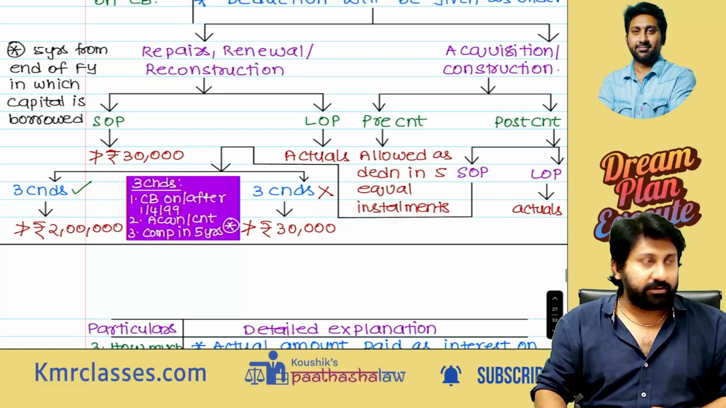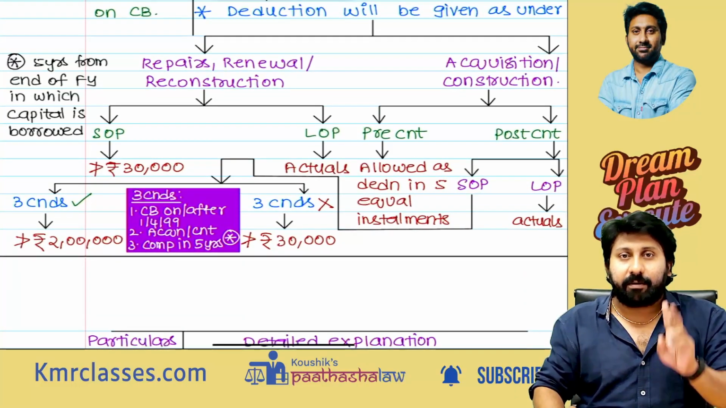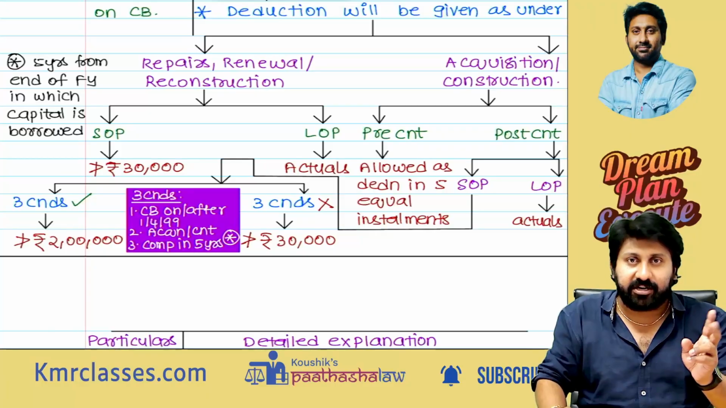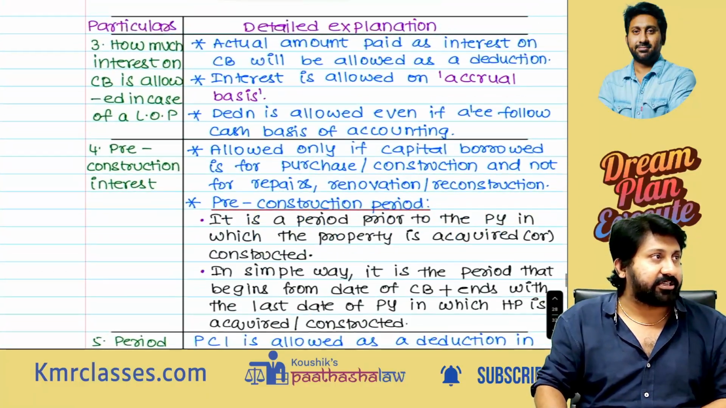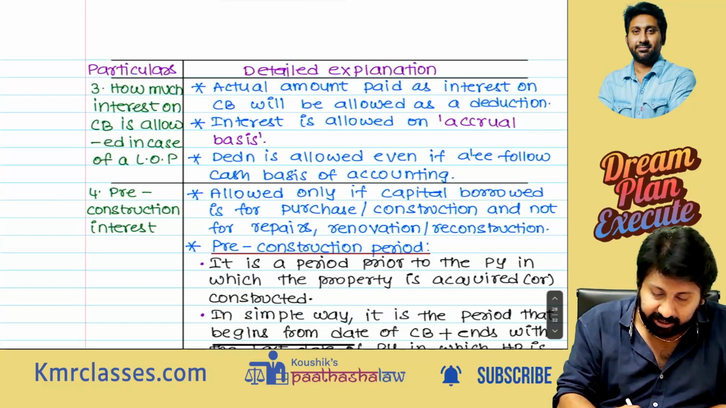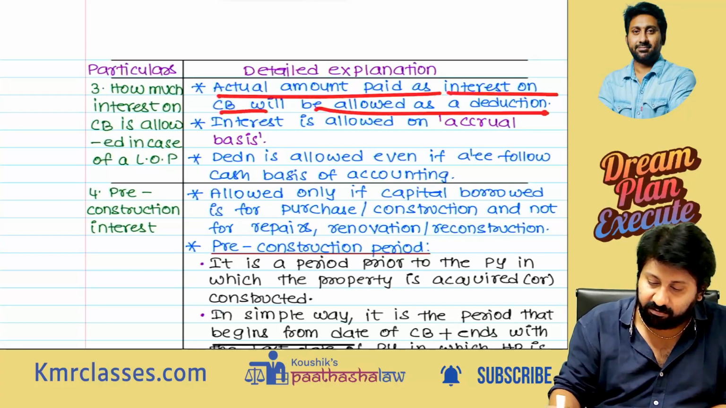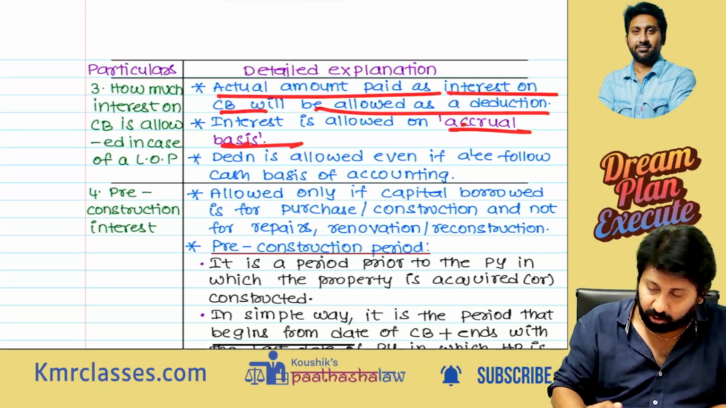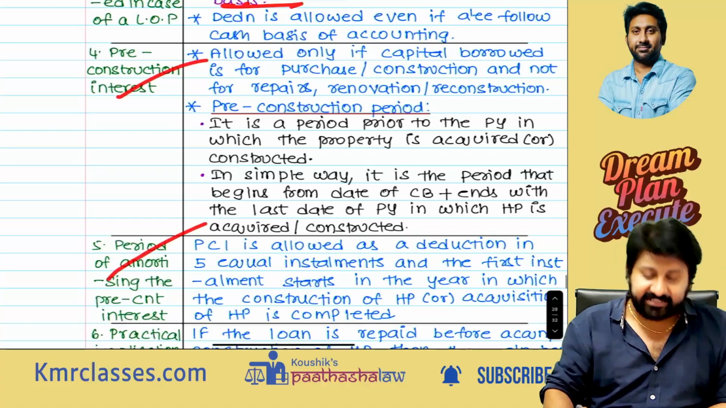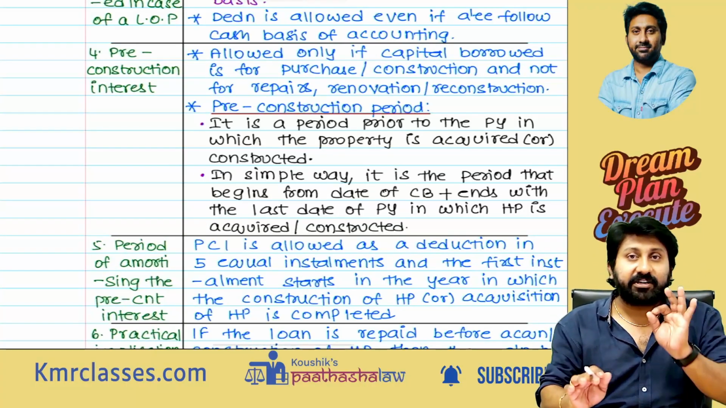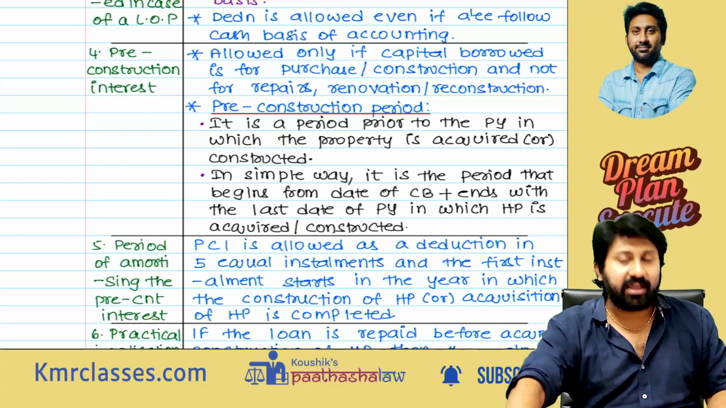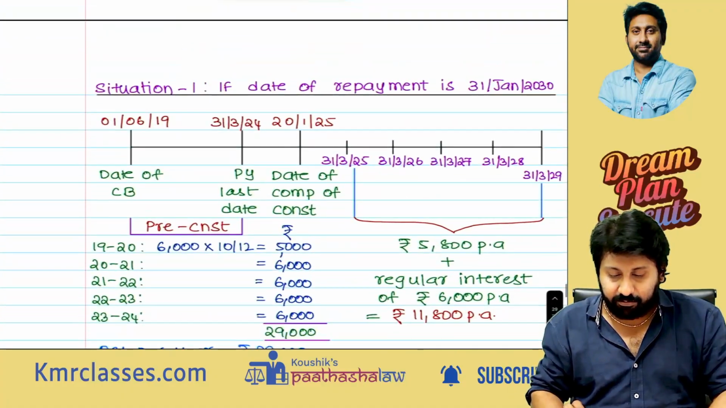So what is the logic here? Self-occupied property, 2 lakh or 30,000 depending on the situation. Let out property, actuals I will allow as a deduction. How much interest on capital borrowed is allowed? The actual amount paid as interest on capital borrowed will be allowed. It will be allowed on accrual basis. Pre-construction, I said I will discuss separately; a short 10 minute video I will make and put. This is all about income from house property.